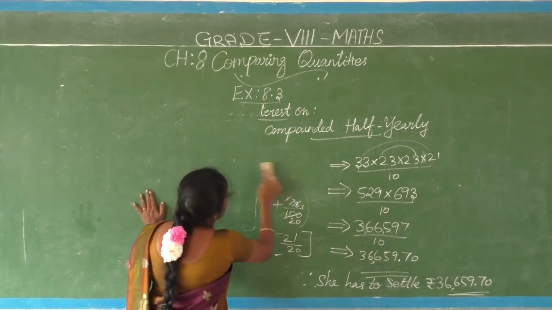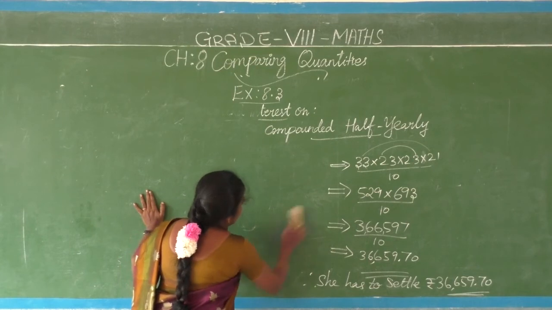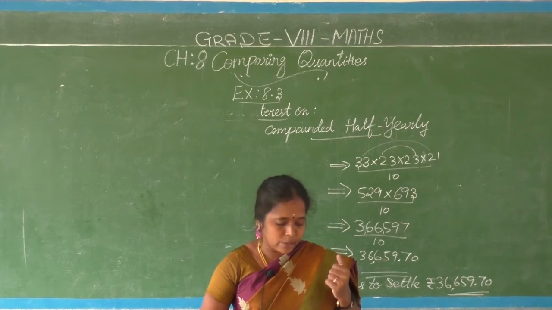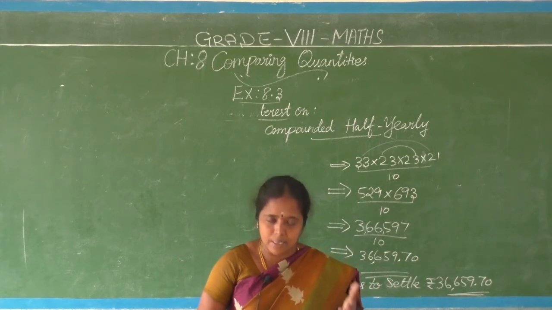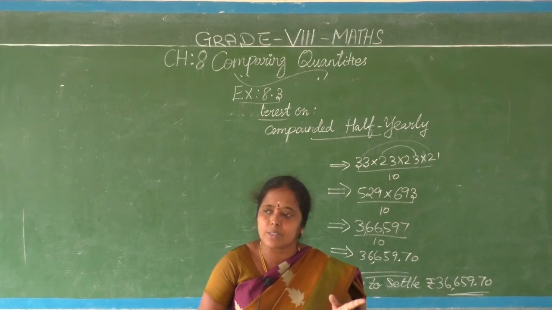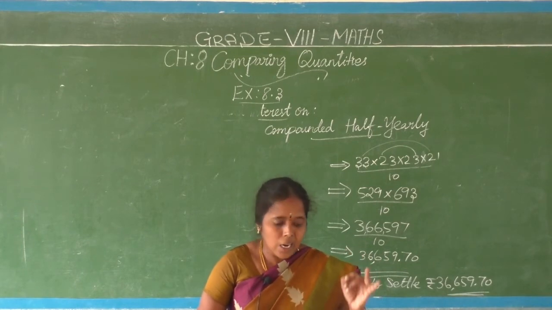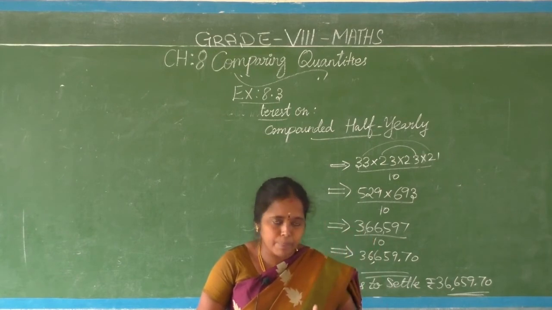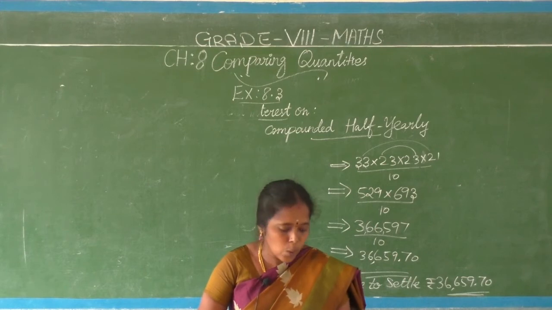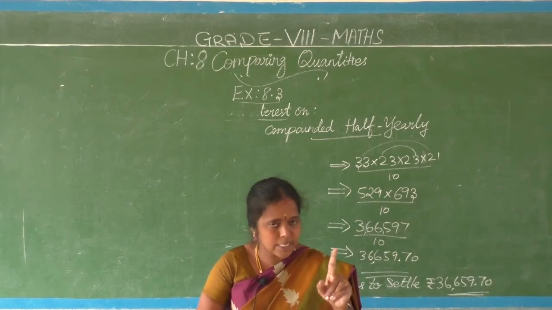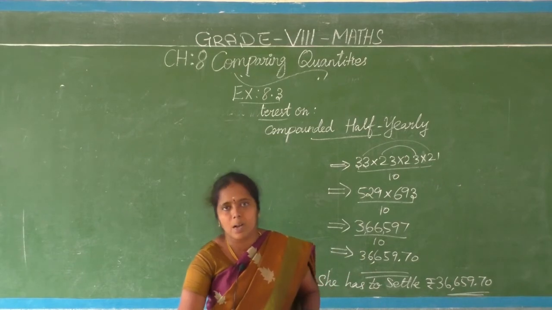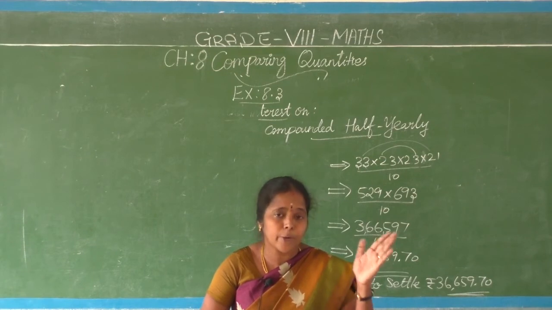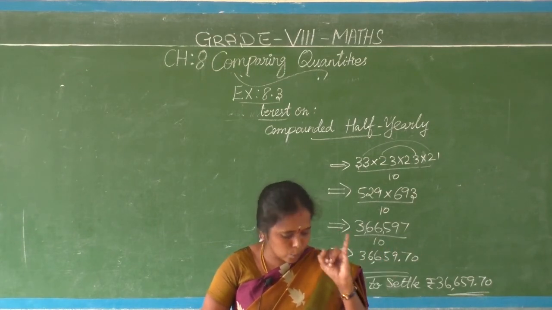See, there are another two models. The comparison between compound interest and simple interest. Up to this what we have seen, compound interest based, how the rate of interest is going to be calculated annually, half yearly. Suppose the year is given in fractional form, based on that we have seen a few sums. Now another two models are there. In that, the first model is the difference between simple interest and compound interest. We are going to compare both interests. Based on that I am going to do one sum.